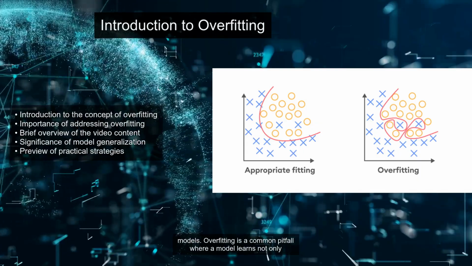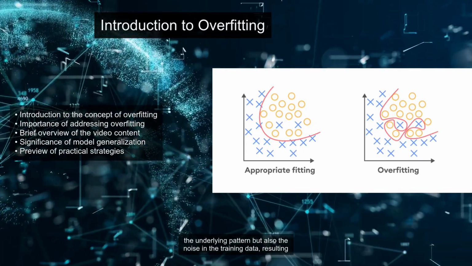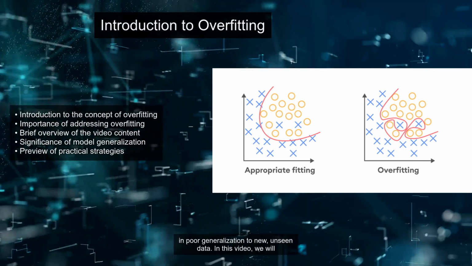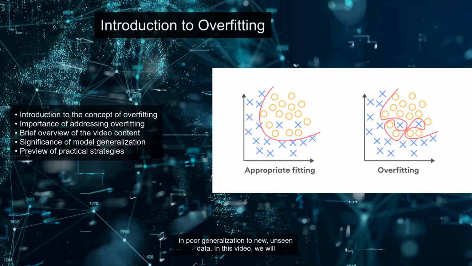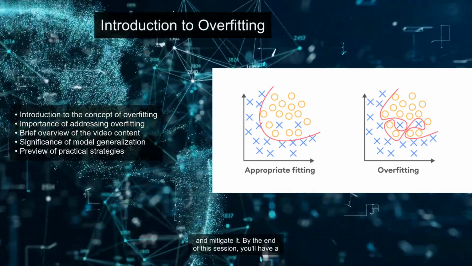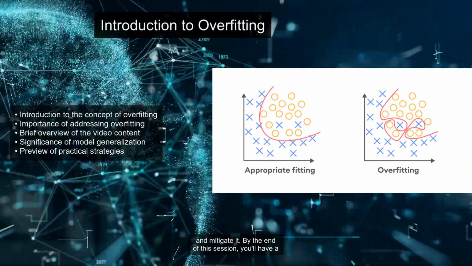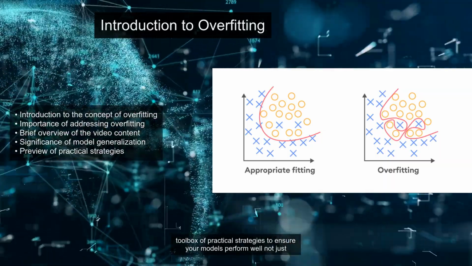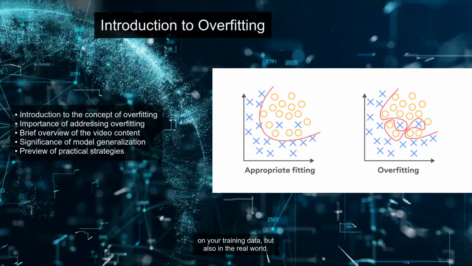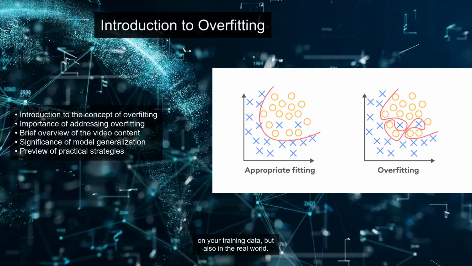Overfitting is a common pitfall where a model learns not only the underlying pattern but also the noise in the training data, resulting in poor generalization to new, unseen data. In this video, we will explore what overfitting is, why it happens, and how you can detect and mitigate it. By the end of this session, you'll have a toolbox of practical strategies to ensure your models perform well not just on your training data, but also in the real world.